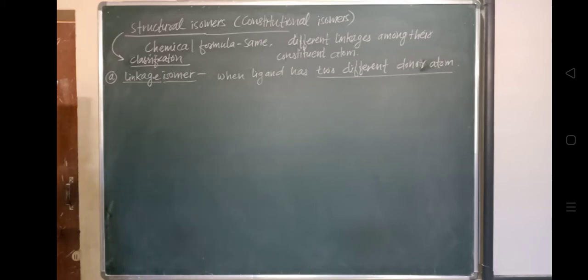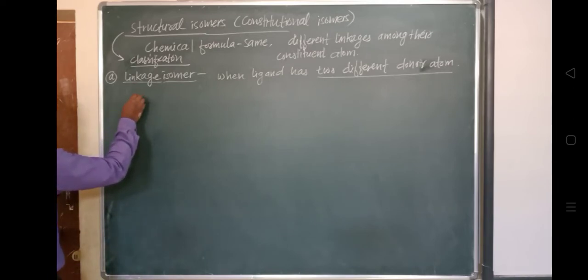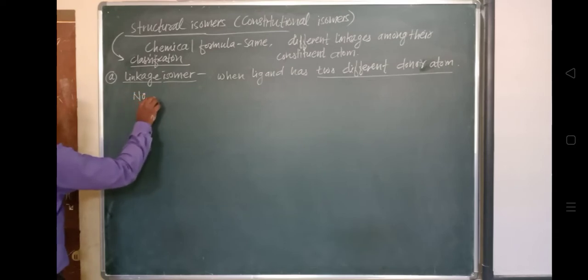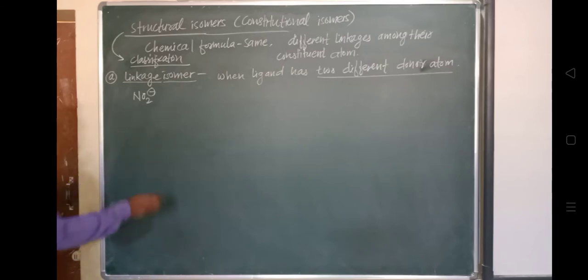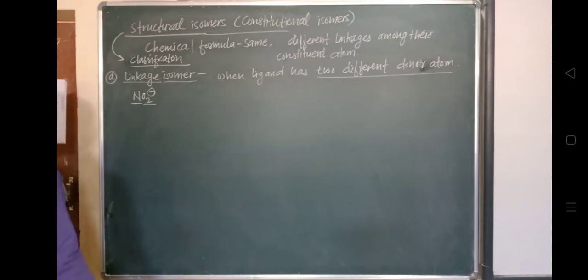Thus the nitrite ion, we know nitrite ion NO2 minus, has two donor atoms. For example, suppose NO2 minus is the ligand attached to the central metal ion. Right now it has two different donor atoms: one is nitrogen and the other is oxygen. So one atom of oxygen and one atom of nitrogen.